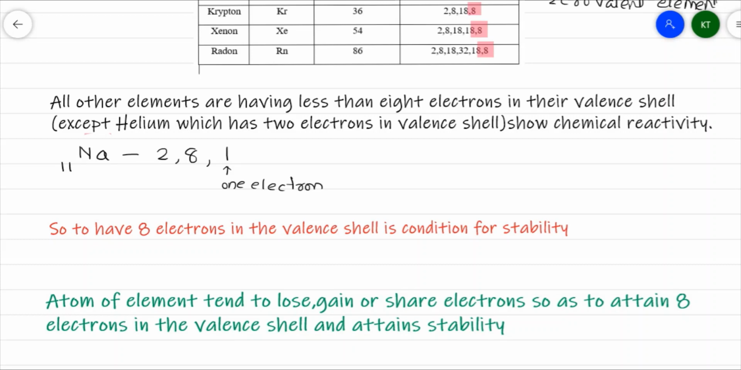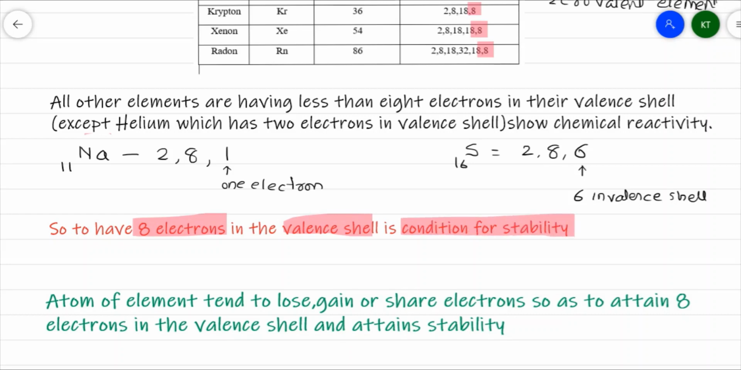Then let me take sulfur, whose atomic number is 16. The electronic configuration becomes 2, 8, 6. So here it has 6 electrons in the valence shell. As these elements do not possess 8 electrons in the valence shell, that's why they are reactive. Generally, having 8 electrons in the valence shell is considered a condition for stability.